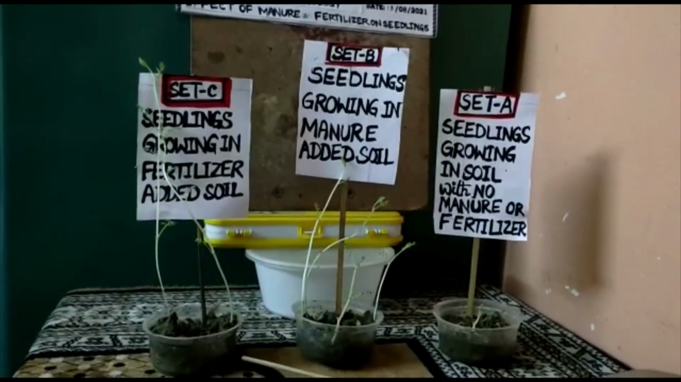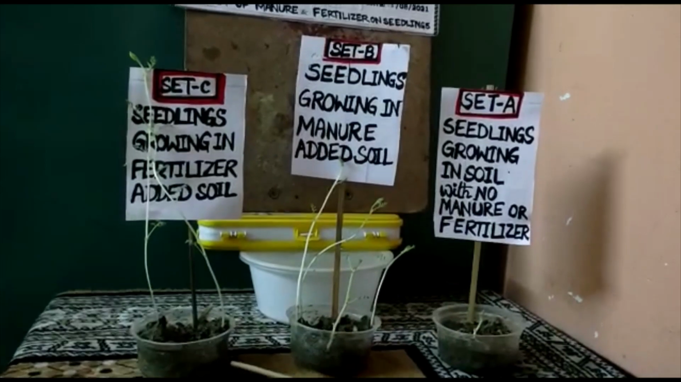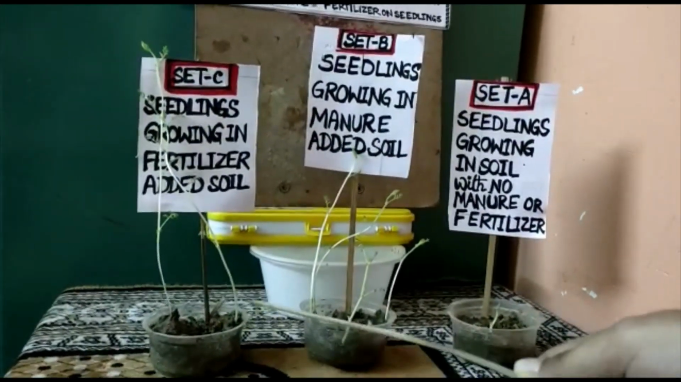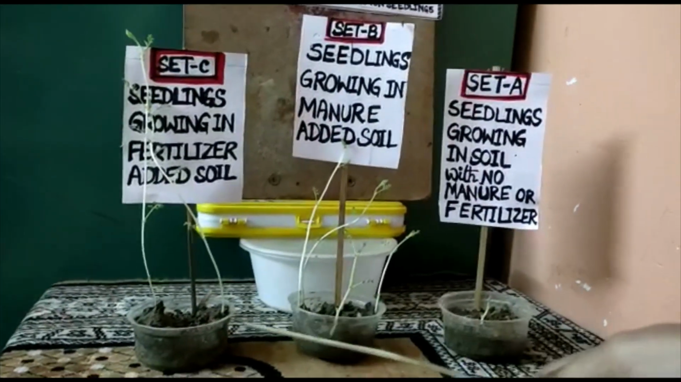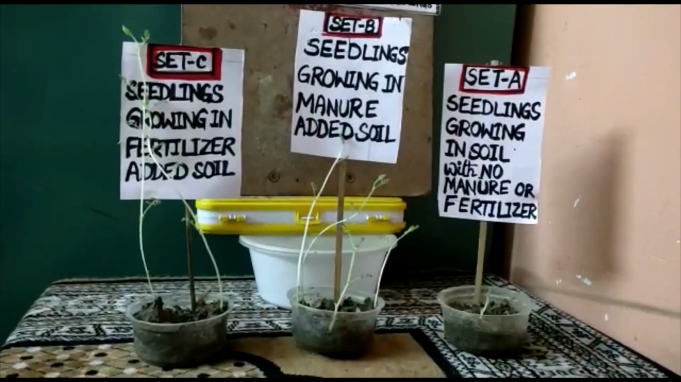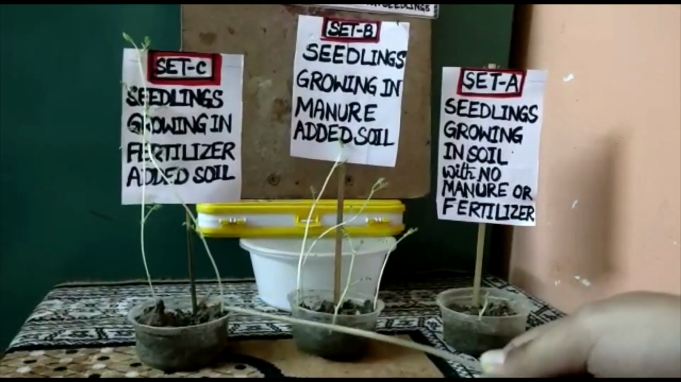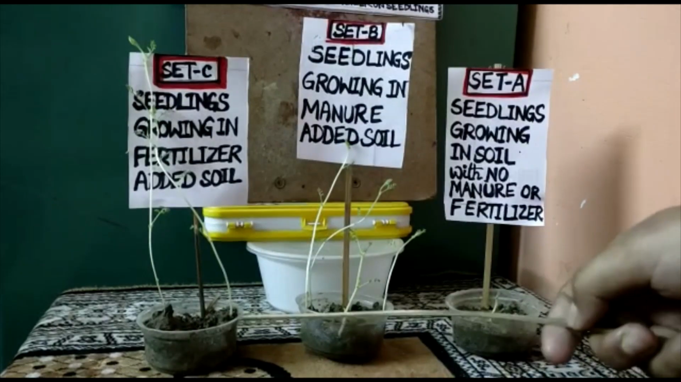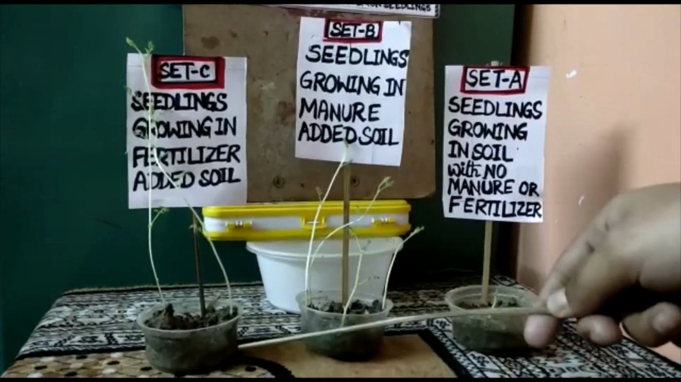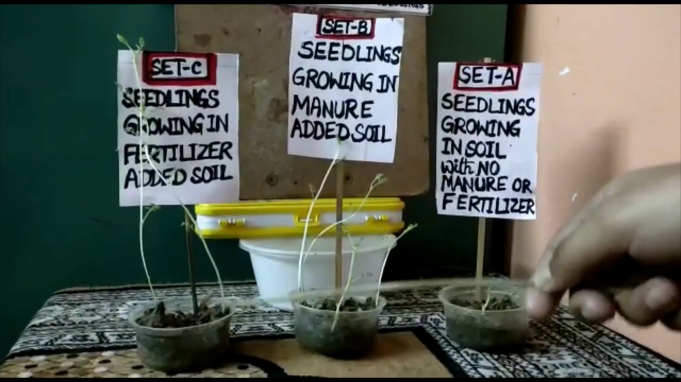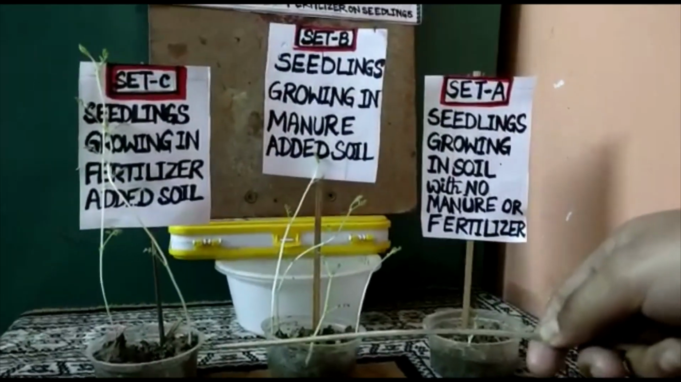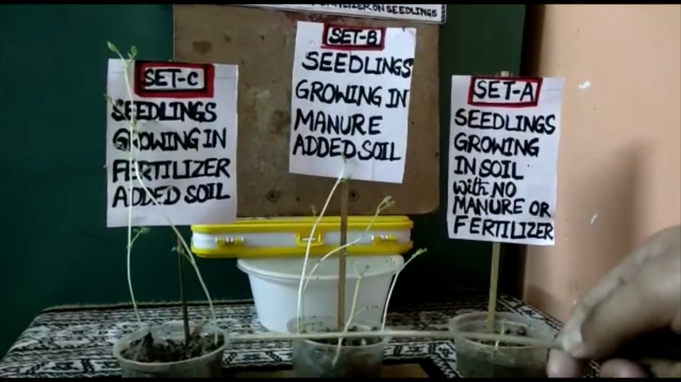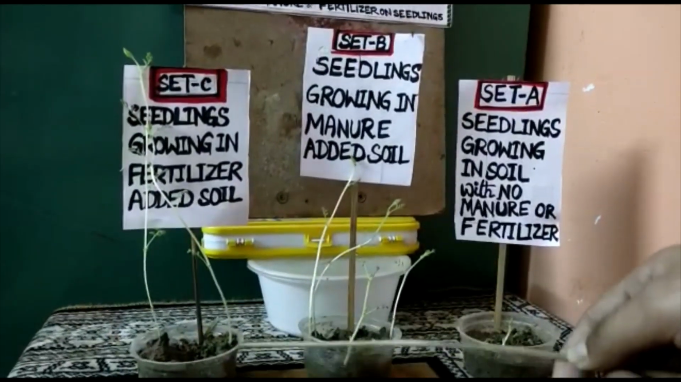In set C, there are fertilizers added in the soil. These fertilizers facilitate the growth and increase the growth rate best as compared to set A and set B because each provides specific nutrients like potassium, nitrogen, etc. for the growth of the seedlings. That is why fertilizers are added in the crops to increase their yield.